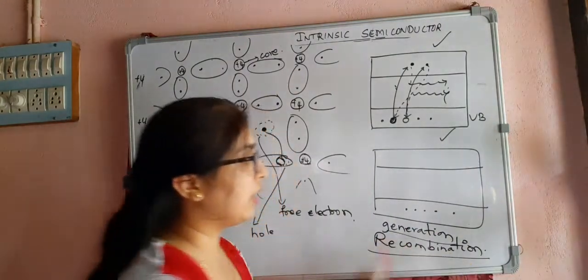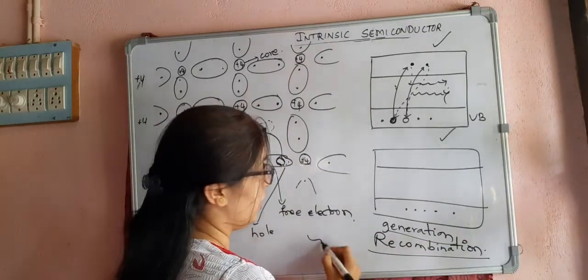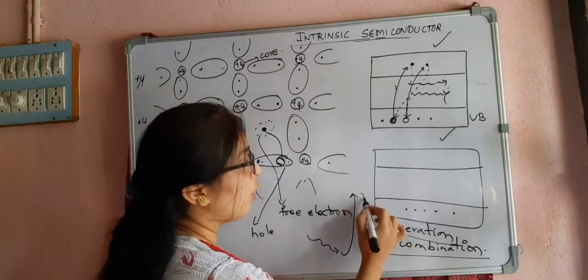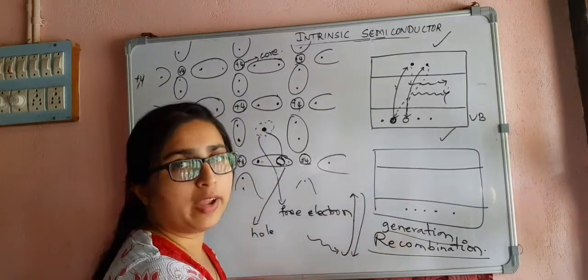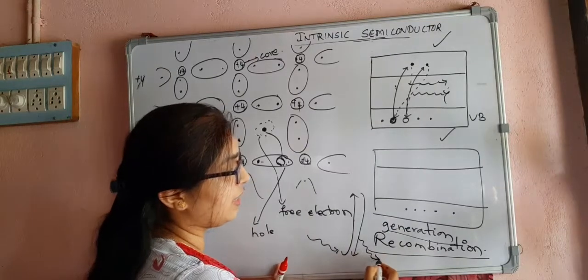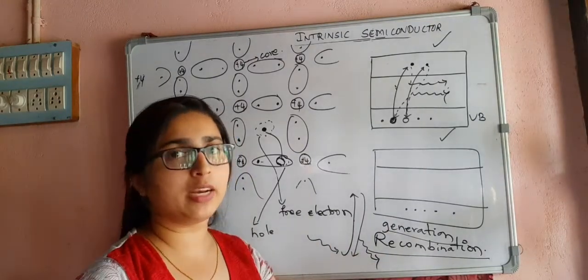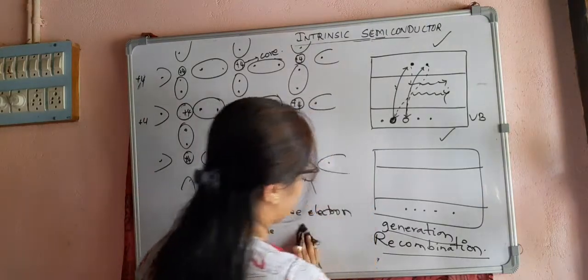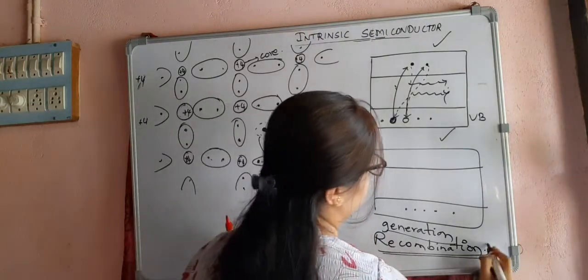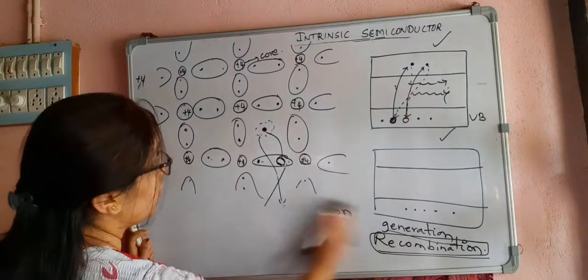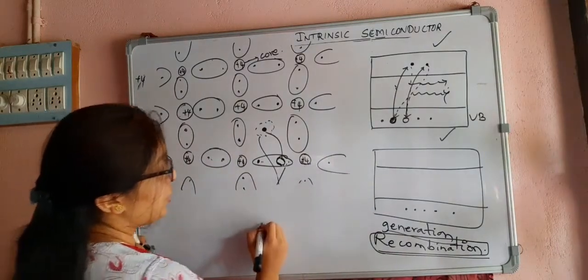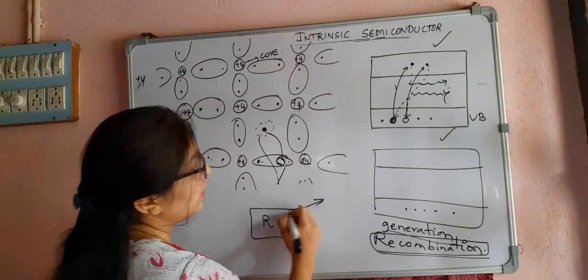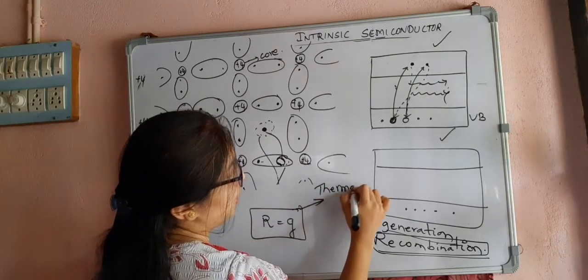Remember, when it gets energy, it will go to the conduction band. But when it falls back from the conduction band to the valence band, it will release energy, thermal energy, or you can consider optical energy. That is in the case of recombination. And remember, the recombination rate is equal to the generation rate under the thermal equilibrium condition.